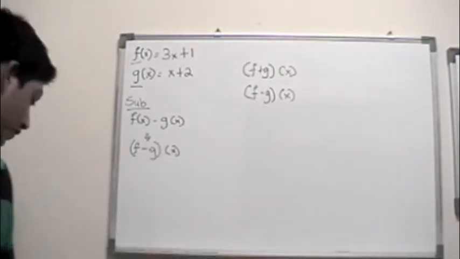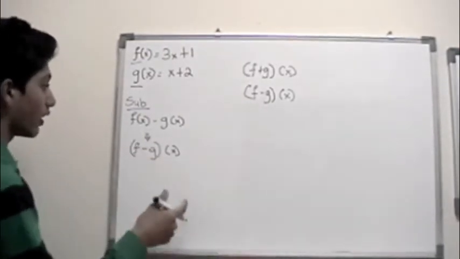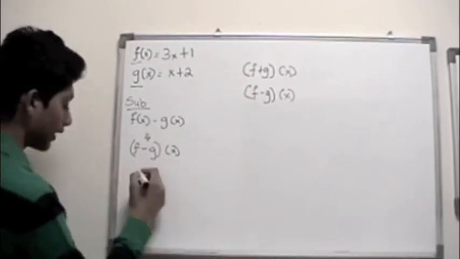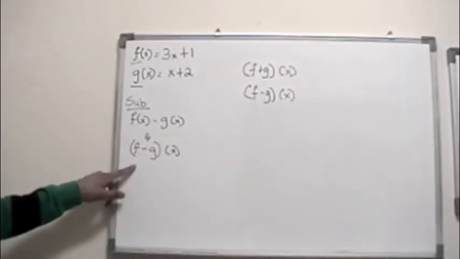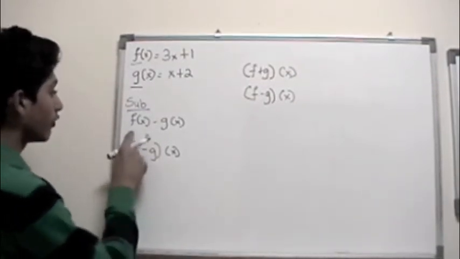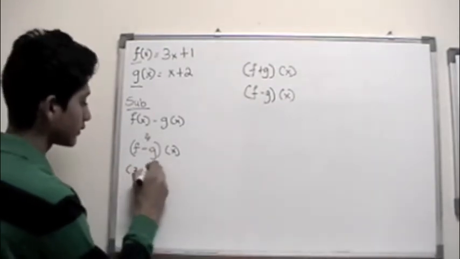If you want to do this, you start off with this, then you can plug this in, which means the same thing. Since I already wrote down these equations, I just want to subtract them. So it would be f of x, which is 3x plus 1,